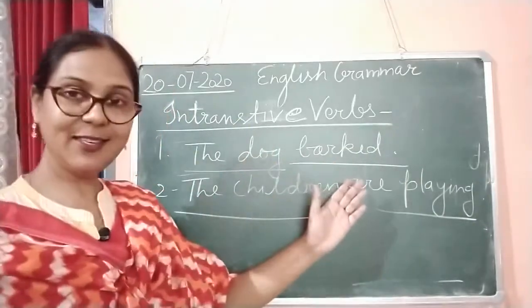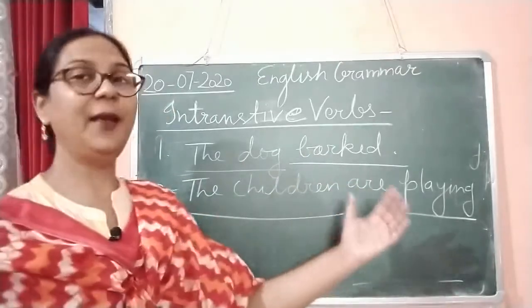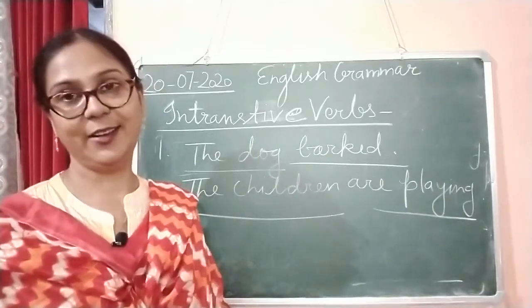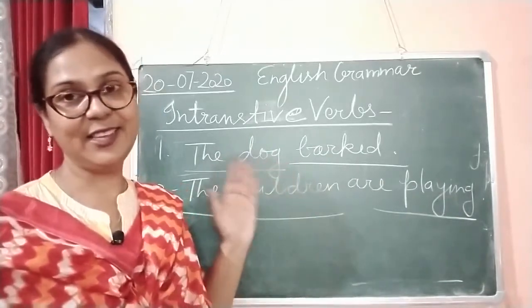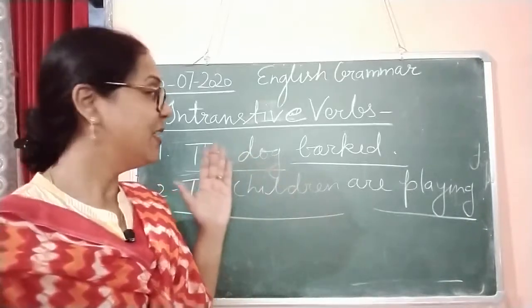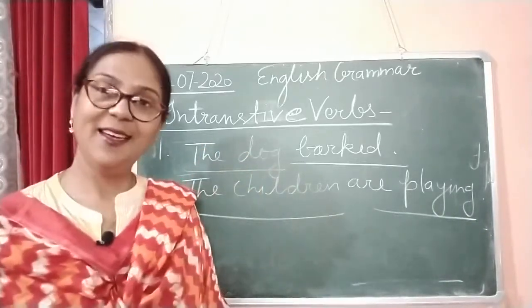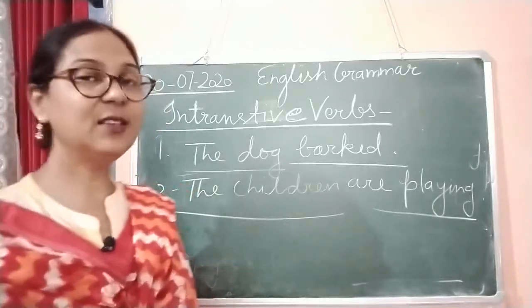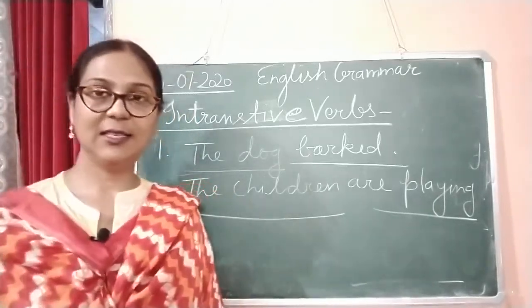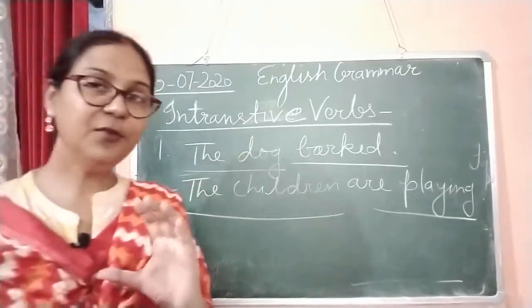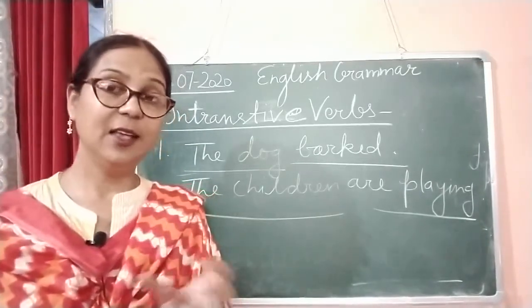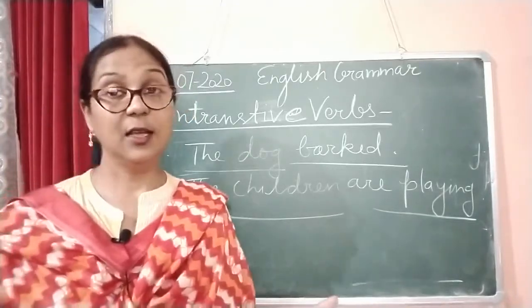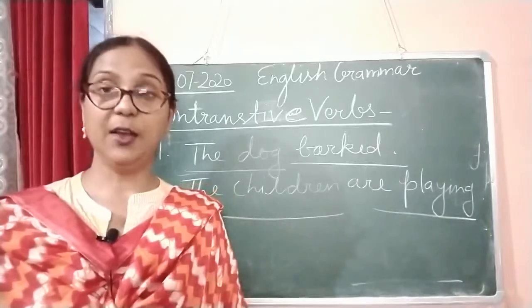So these types of sentences are made for intransitive verbs. And this is a very good example to recognize in which sentences intransitive verbs are used, and in which sentences transitive verbs are used.